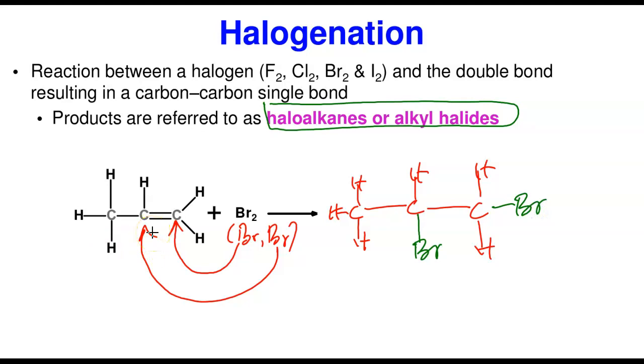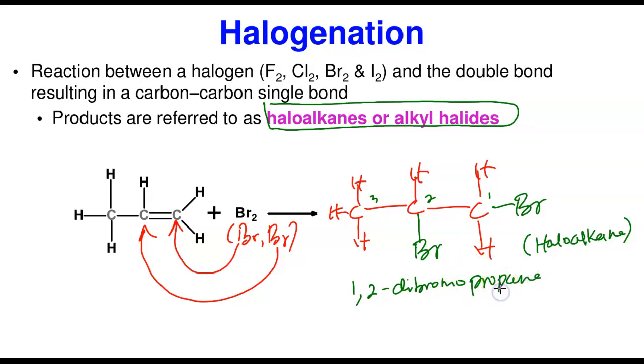Of course, this is an alkene. This is what we call a haloalkane. Haloalkane means it has a halogen and it's an alkane, because it's carbon to carbon single bonds everywhere. If you want to name this now, this is 1, 2, 3. You call this 1,2-dibromo. I don't expect you to name it, particularly when I'm testing you on reactions. I don't usually want to mix it up with nomenclature, but at times I can do that. So this is 1,2-dibromopropane. 3 is prop, and there are two bromines attached, on carbon 1 and carbon 2.